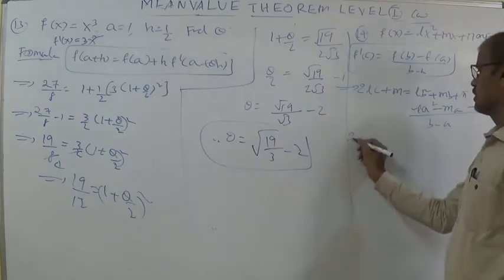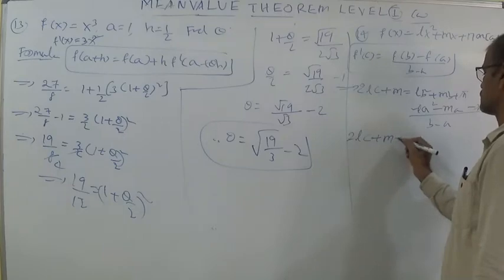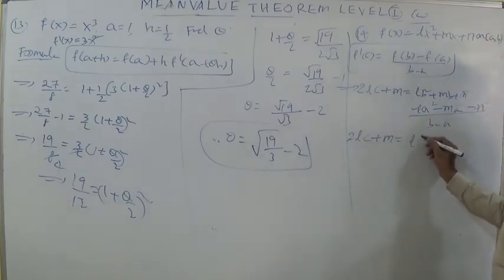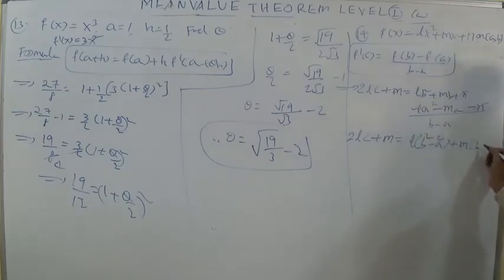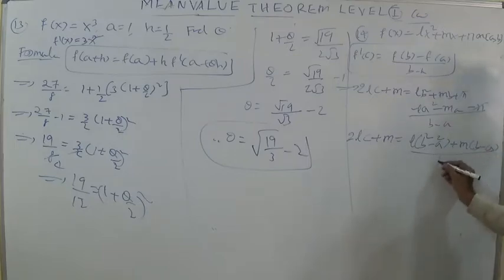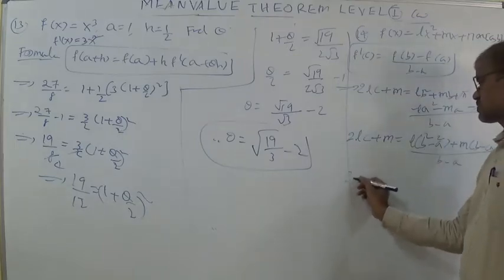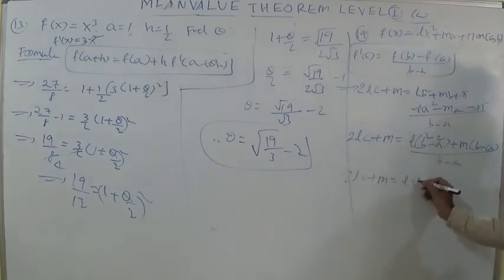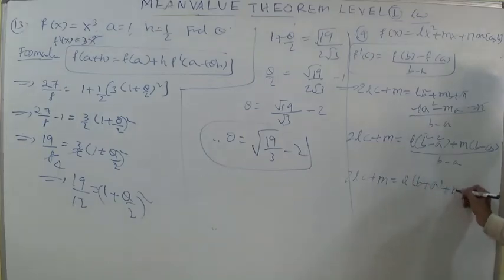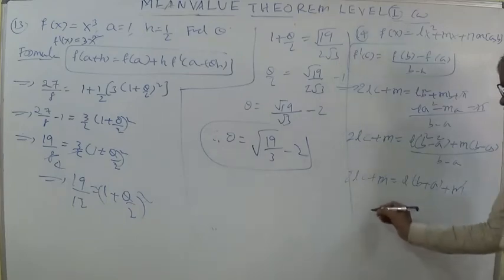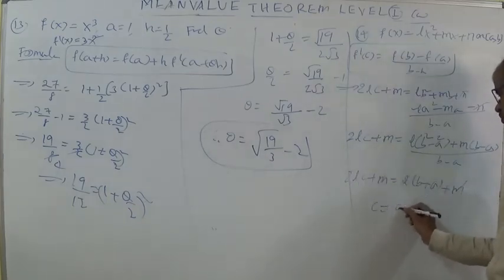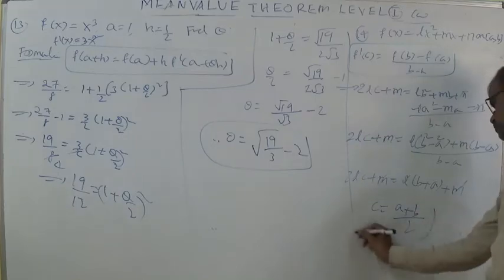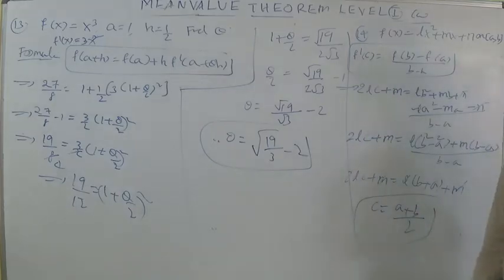n gets cancelled. Next step, 2Lc plus m is equal to L taken common within the brackets, b square minus a square, plus m taken common, b minus a. Next step, 2Lc plus m is equal to b minus a taken common and divided, it becomes L into b plus a plus m. m and m get cancelled, L also gets cancelled, then C is equal to a plus b by 2. C is the arithmetic mean of a, b, and this we can also say is the intermediate value theorem.